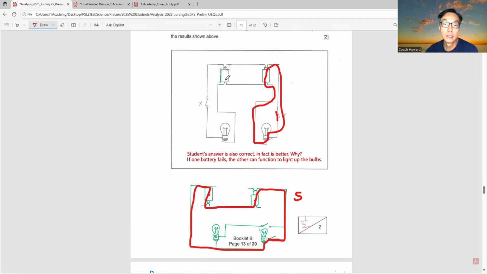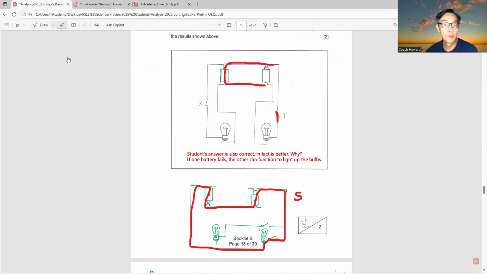Actually, would this battery work? It may work as well because if you see here, these two are connected in parallel. So there's also, as I say, this is a superior connection because if one battery fails, the other battery can back up. So for example, if you close Y, supposedly this battery runs out of power. Can you see that the other battery can actually supply the power to light up this bulb?